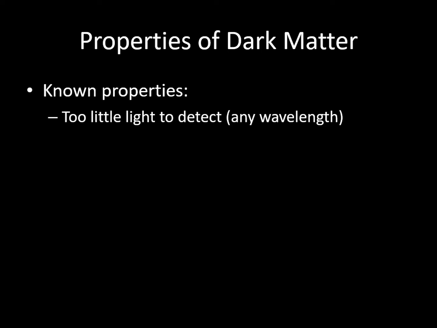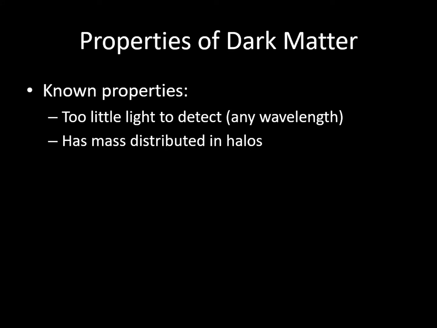Even though we can't see dark matter, there are some things we can figure out about it from observing how it's distributed within and around galaxies. These properties can even help us narrow down what the dark matter could be. First, dark matter doesn't emit enough light to detect. That doesn't necessarily mean it's invisible. It could just be that the amount of light it produces is so small that we can't see it. We'll look at some of the objects that can behave like this in a couple of slides. Next, the dark matter in galaxies is distributed in the halos.